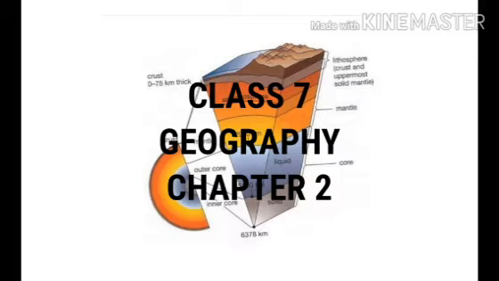The first, already we have talked about, the crust, lithosphere. Second one is mantle, and the third one is core.